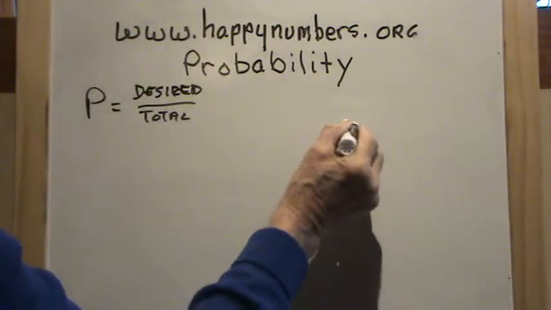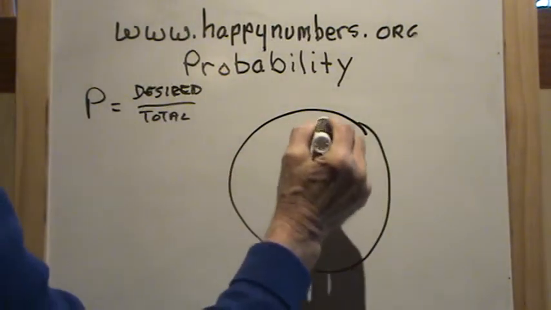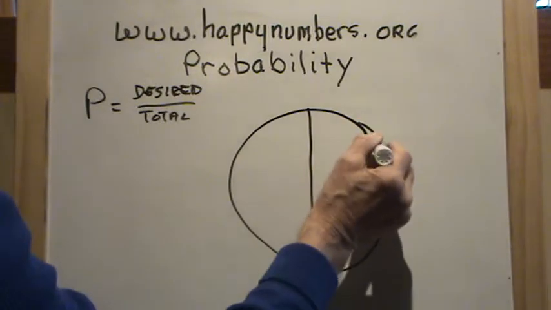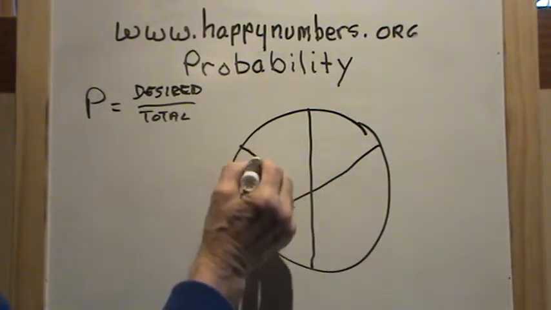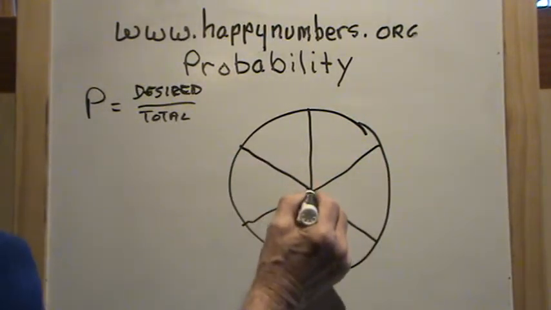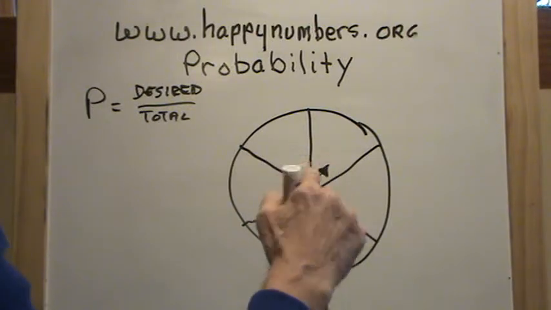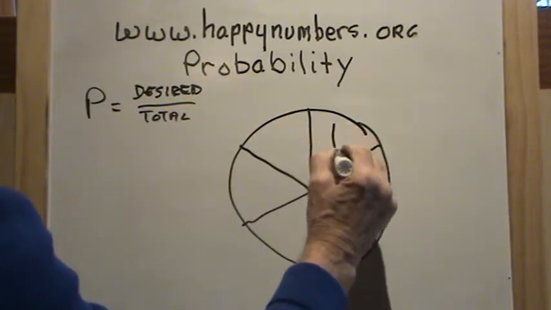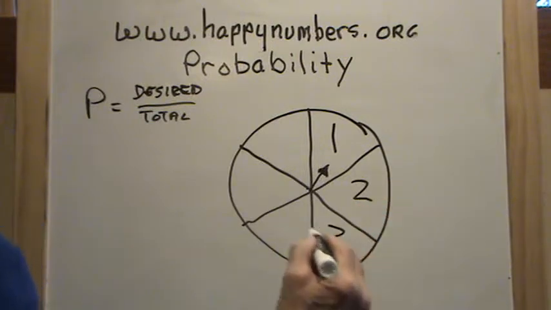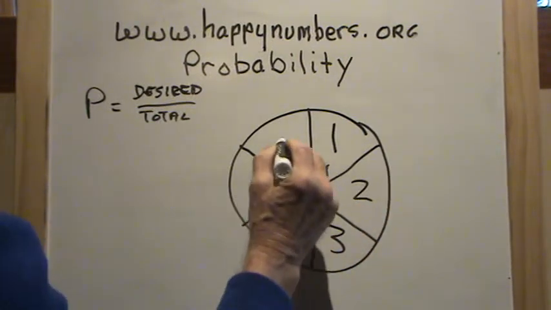Let's take something like this. I'm not a very good artist, so bear with me. But let's make believe this is a spinner. This is the arrow and it'll spin around. And we have the numbers 1, 2, 3, 4, 5, and 6.